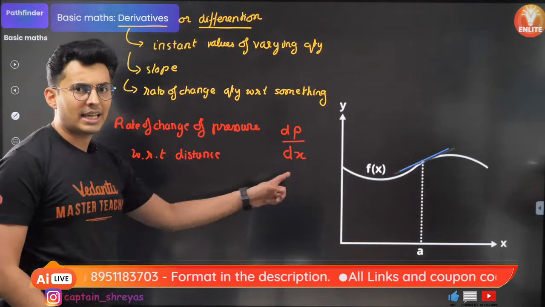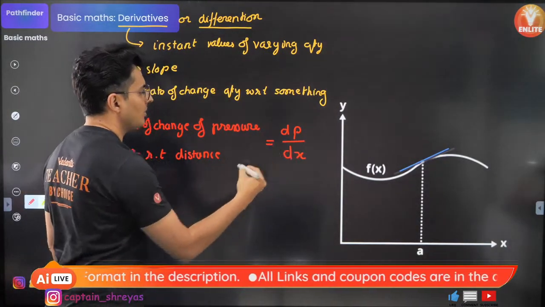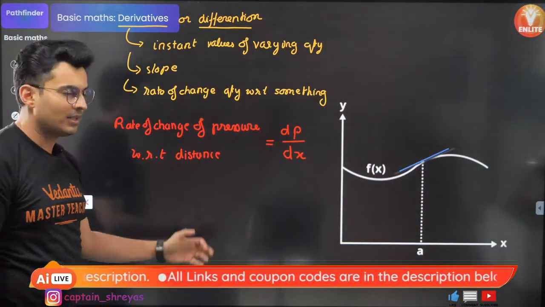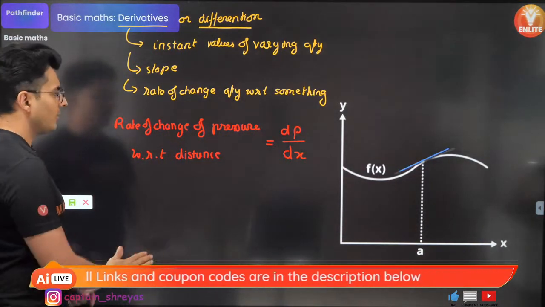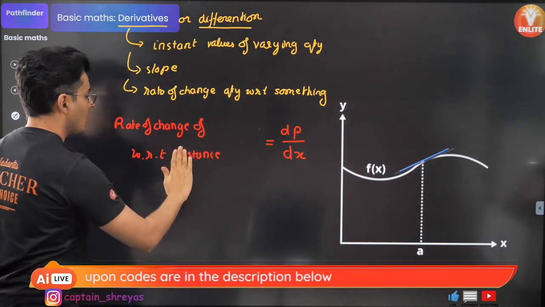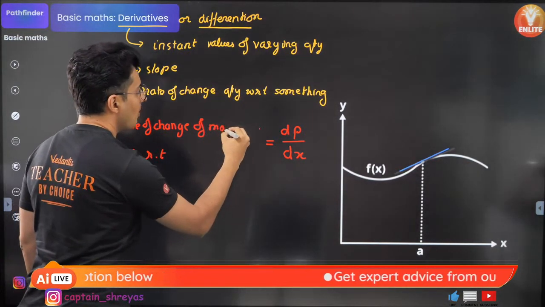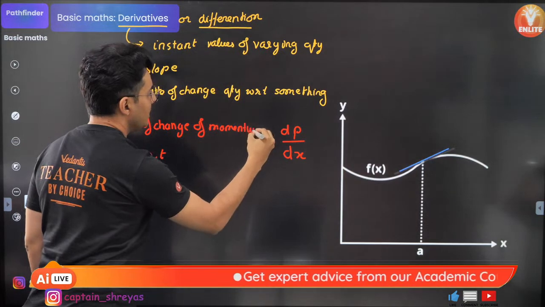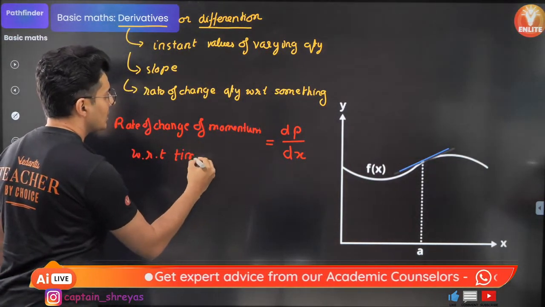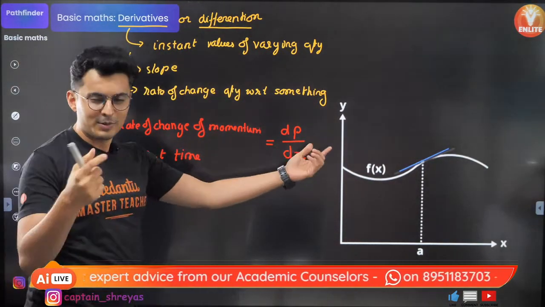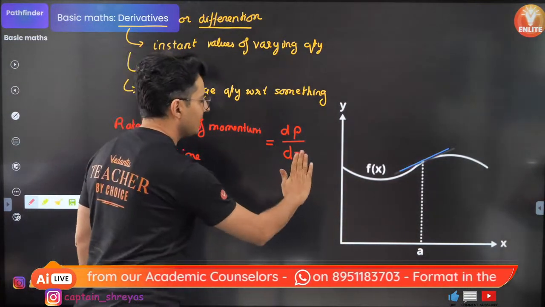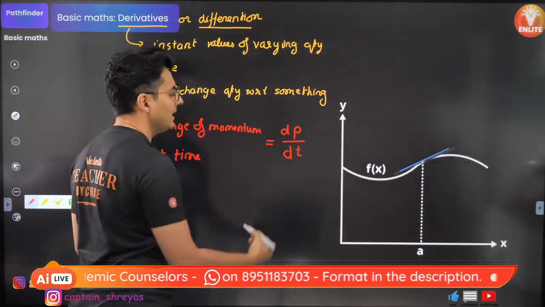P stands for pressure, x stands for distance. That's what it means: rate of change of pressure with respect to distance. If I don't want to use the word pressure or distance, let's say I want to use the rate of change of momentum with respect to time. Usually the symbol for momentum is also P, so let it remain as it is. So it will become dP by dt.